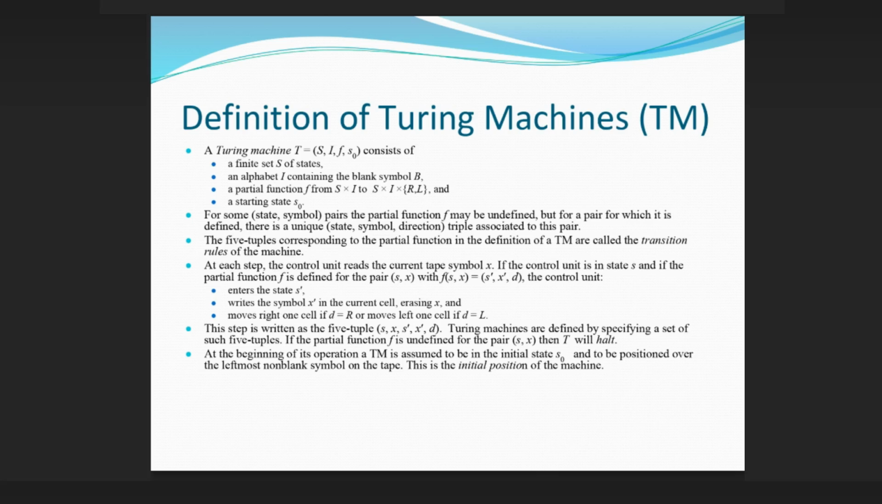If the partial function f is undefined for the pair (s, x), then T will halt. At the beginning of its operation, a TM is assumed to be in the initial state s0 and to be positioned over the leftmost non-blank symbol on the tape. This is the initial position of the machine.